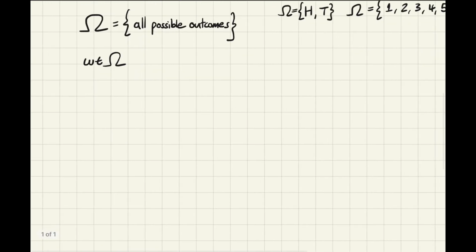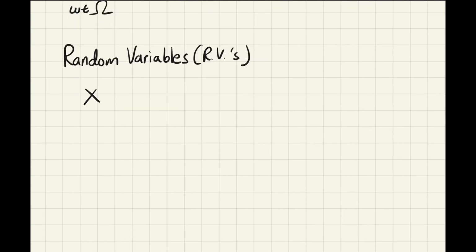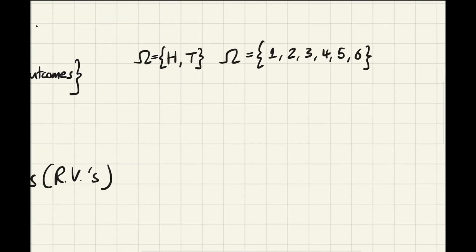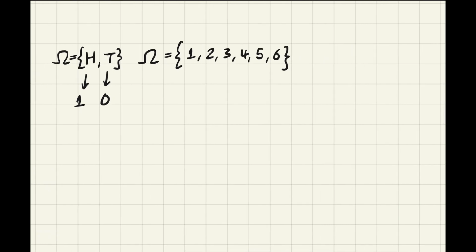Now we're going to define something else called a random variable, and for shorthand, I'm going to call it RVs. A random variable is simply a mapping between our sample space and the real number line. I'd say X is a random variable if X is a function from the sample space to the real number line. For example, I could map heads to the number 1, as I mentioned before, and tails to 0. In the dice roll case, I have to be a little bit careful here, but we can define a mapping. I can say 1 maps to the value 1. Every value that we get on the dice is what we want the random variable to be. So this could be another example of a mapping.